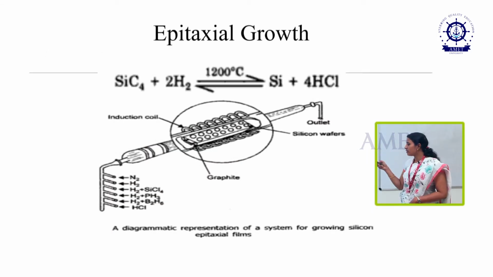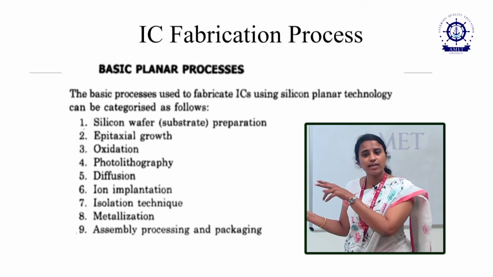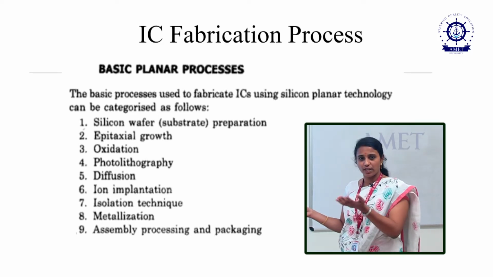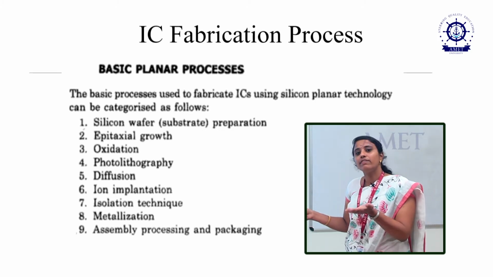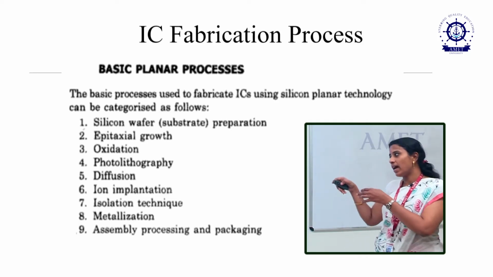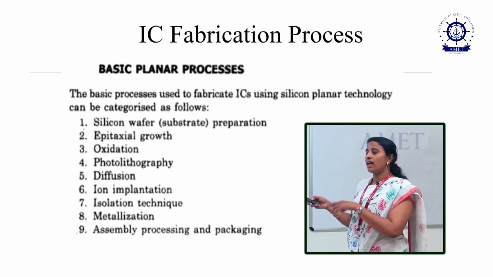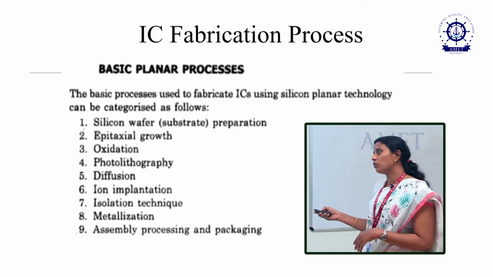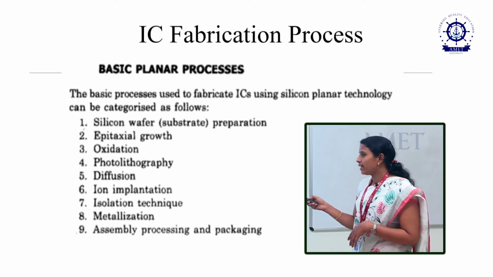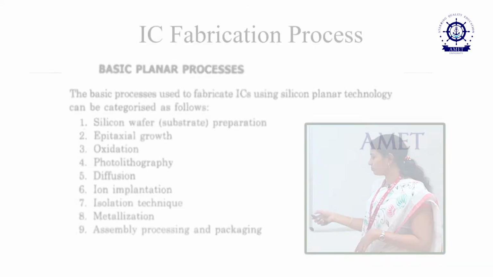After finishing the silicon wafer, the first basic planar process step is silicon wafer preparation. After finishing the wafer preparation, we get one slice of silicon. Then we go for epitaxial growth and oxidation, photolithography, diffusion, ion implantation, isolation technique, metallization, and assembly packaging. Then we will see epitaxial growth. What does epitaxial growth mean? Epi means over, taxi means arrangement. So arranging the atoms upon is called epitaxial growth.